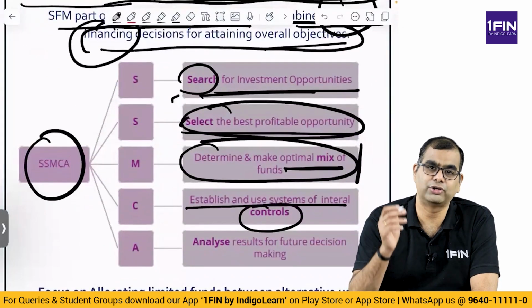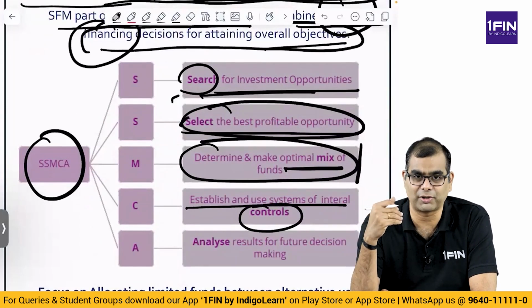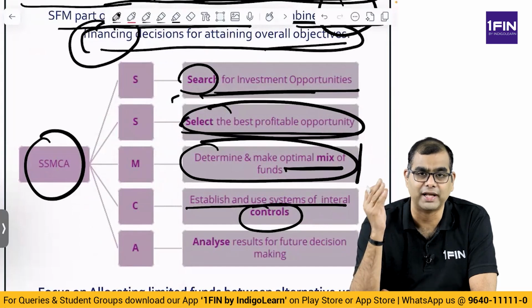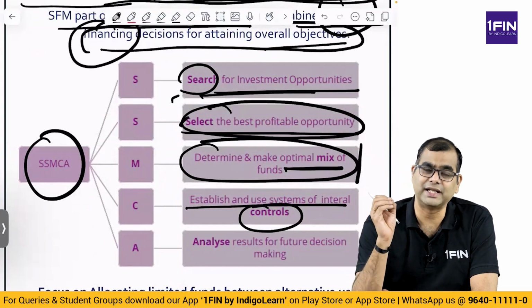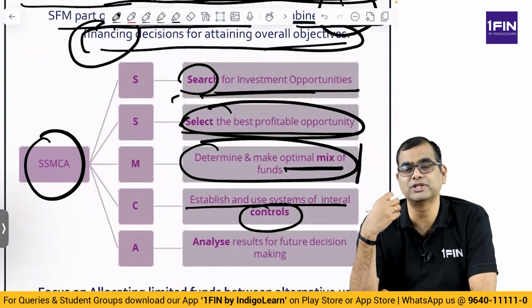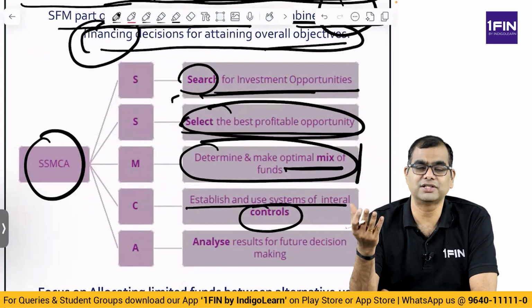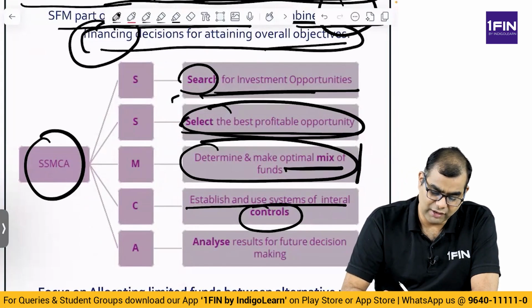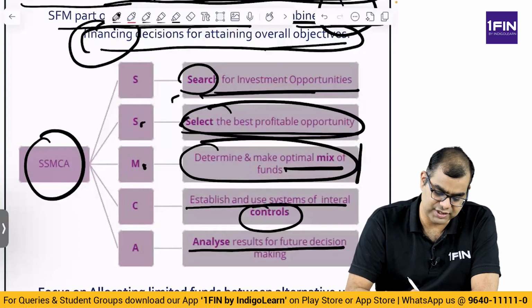That is, once you make the investment, you have to set up controls for the project, whether the money is being rightfully, correctly and gainfully deployed. Is it meeting the budget, or is it exceeding the budget? Is it in line with what is required, or are we doing something that is not required? Are there enough buffers? You have to evaluate things like this to see whether the controls are in place. Then once that are in place, you analyze the results for future decision making. SSMCA: search, select, mix, controls and analyze.